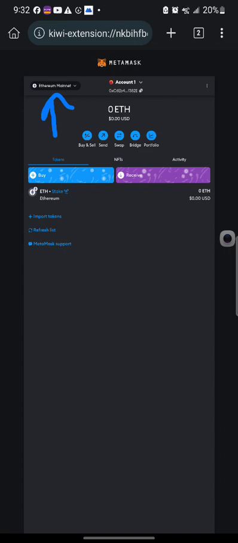Mainnet tokens are usually the real money that you have, while testnet tokens are what they call faucet tokens. If you see Ethereum testnet, it means that those tokens are given to you for free, just to run activities.